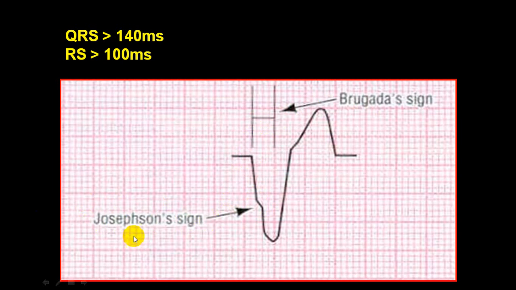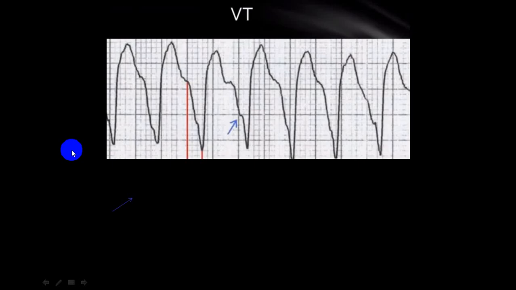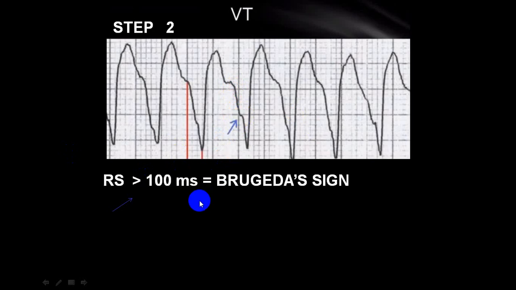So if you get the Josephson sign, the Brugada sign is in favor of VT. Clear? Okay, right. Now V2, you can see here, this is a down, and you can see a notch here. This is Josephson sign. Very clear?